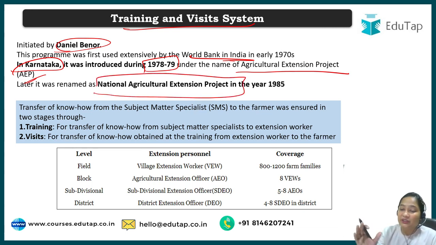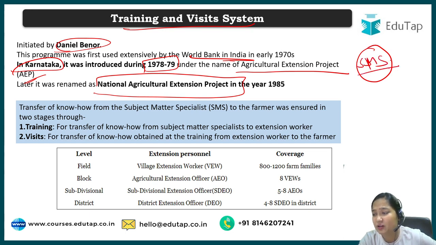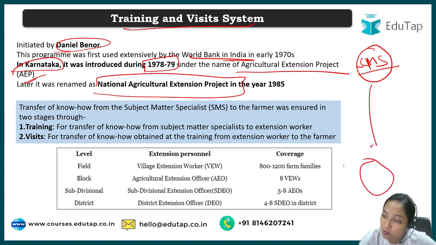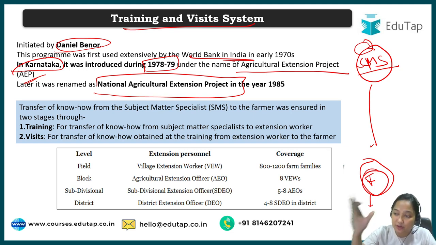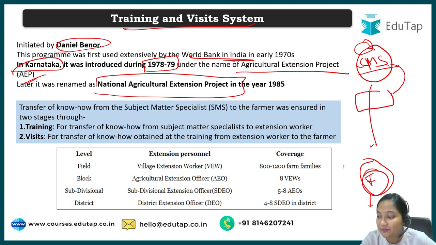One thing you should know about the training and visit system: what is different here? There is a subject matter specialist, and there is a farmer who needs the help. So how can we transfer the technology or the training that the subject matter specialist has to the basic farmer unit, that means at a grassroots level? That was the idea behind the training and visit system. So at different stages, what will the subject matter specialist do?